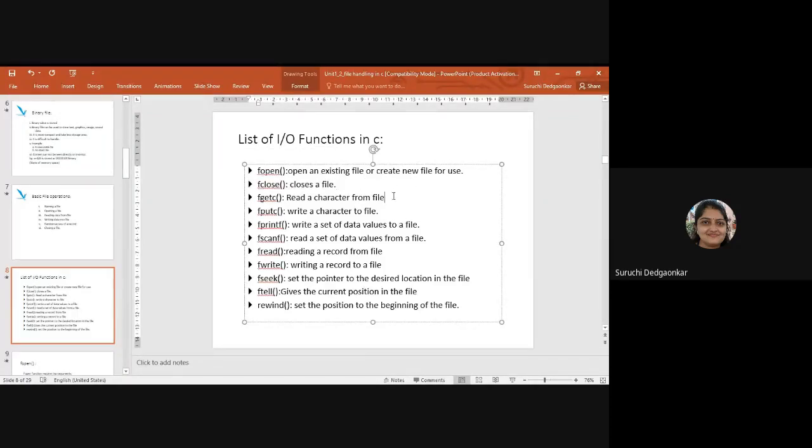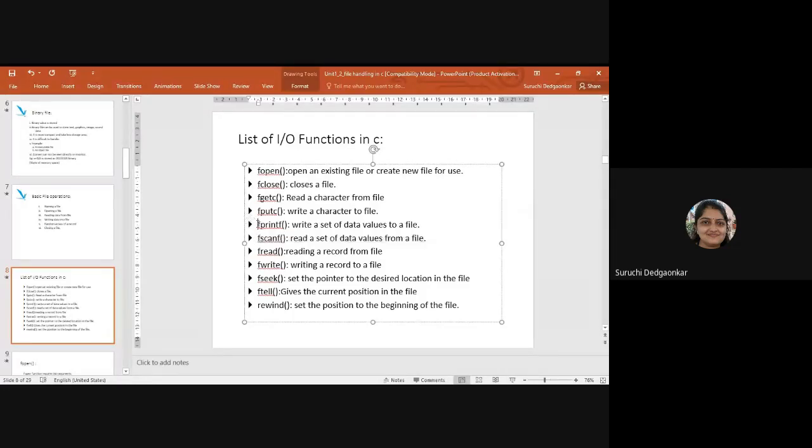Then, for reading a single character from a file, there is the fgetc function. The fputc function helps us write a single character into the file. The fprintf function helps to print a string into the file, like we use the printf function to display on the monitor. Similarly, fprintf will write whatever we want into the file. fscanf will fetch or read a set of data values from the file.